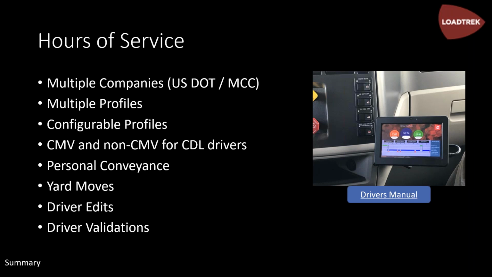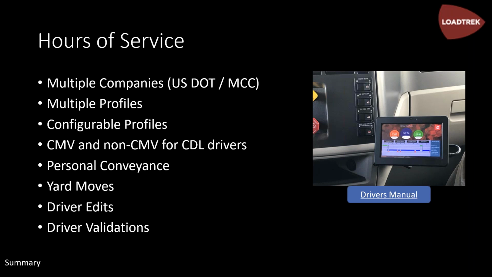Personal conveyance is that special status that's always been there. But again, it's taken on new importance in ELD. Personal conveyance is when the driver uses the commercial motor vehicle for personal business. This is business that benefits the driver, does not benefit the company.